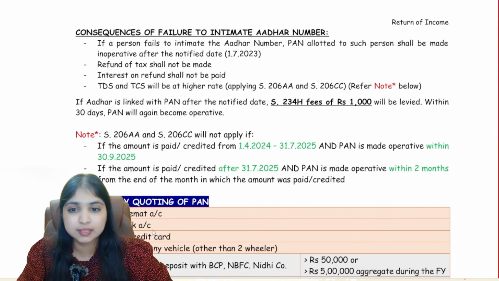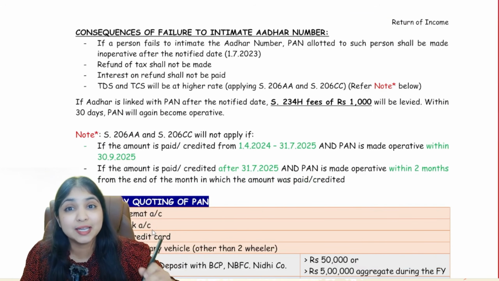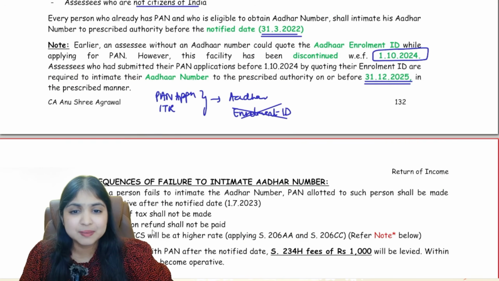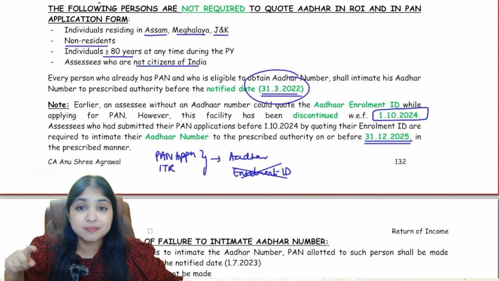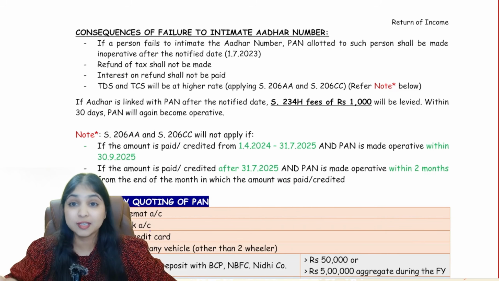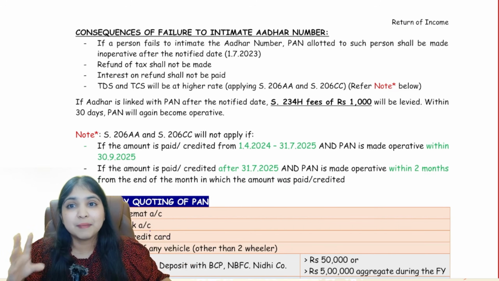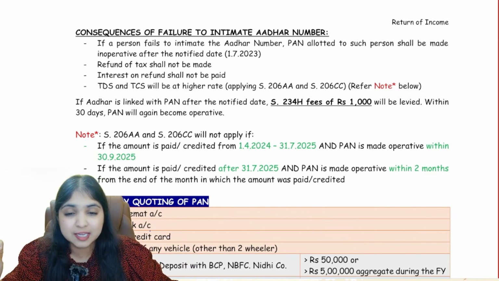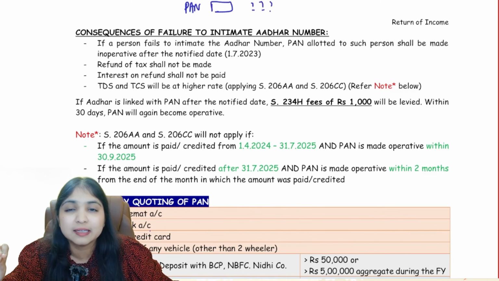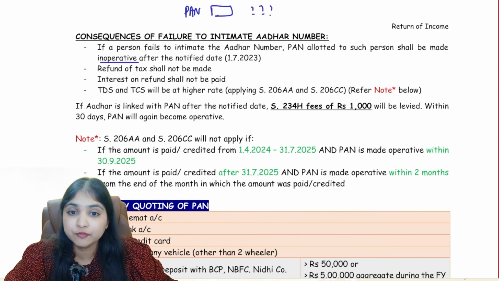Okay guys, now listen, what will happen if I don't follow this section? What will happen if I don't link my PAN with my Aadhaar? I'm supposed to link by 31st March 2022. What will happen if I don't link by that date? Then what are the consequences? Severe consequences, guys. Consequence number 1: my PAN itself will become inoperative. They will check for which PAN numbers there is no Aadhaar linked, and those PAN numbers will become inoperative. But when? The PAN will become inoperative only on 1st July 23.